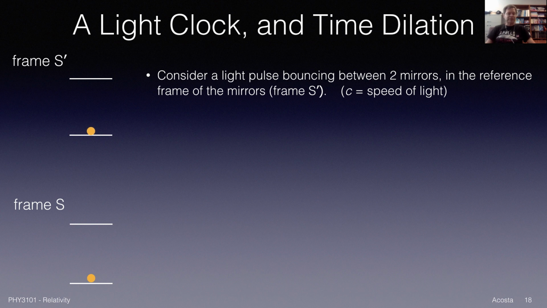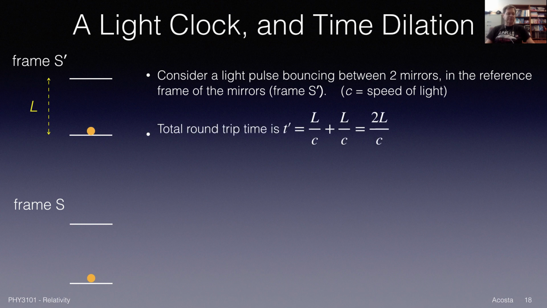So as the light bounces between the mirrors, by measuring the length, which we'll call L, we can compute the total time for the round trip of the light pulse. So if we measure this length L, that's the proper length if you like, the time it takes for the light pulse to go up would be that length divided by the velocity, which is L over c.